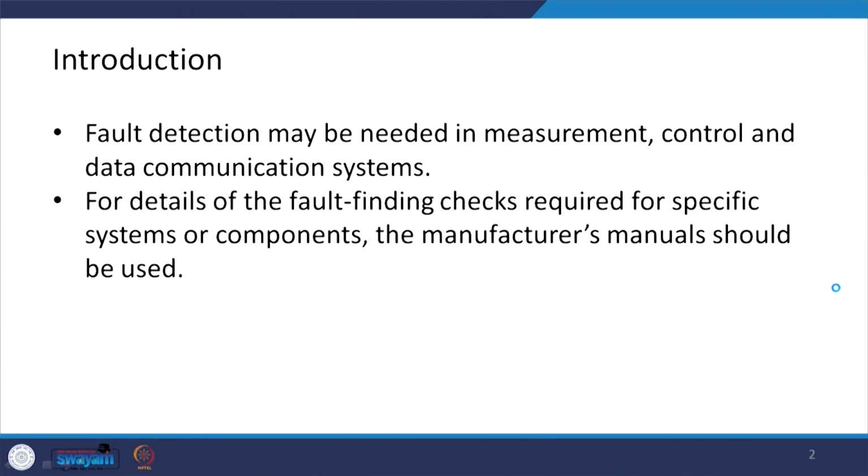So, fault detection may be needed in the measurement unit or control unit or data communication system. And for details of the fault finding check, it is always advised to go with the manufacturer manuals instructions, and that always helps in checking for the required fault.